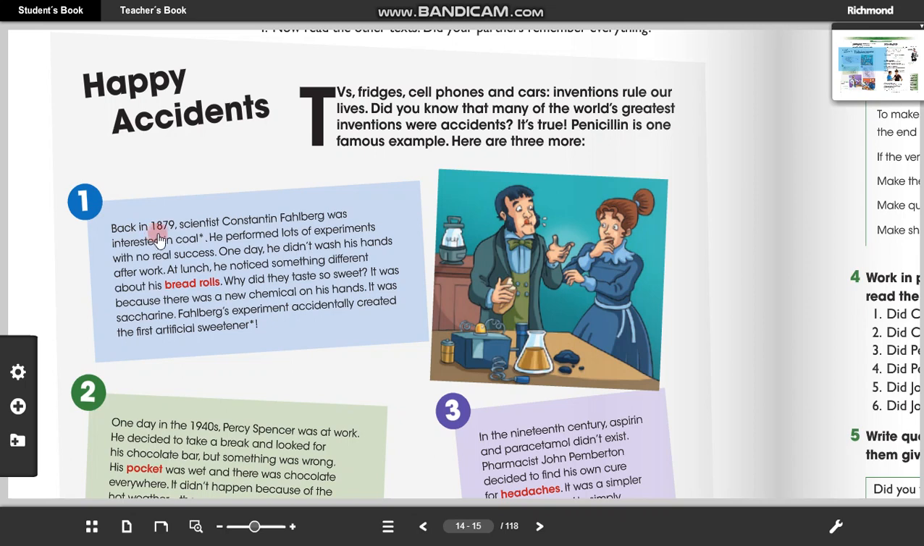Back in 1879, scientist Constantin Fallberg was interested in coal. He performed lots of experiments with no real success. One day, he didn't wash his hands after work. At lunch, he noticed something different about his bread rolls. Why did they taste so sweet? It was because there was a new chemical on his hands. It was saccharin. Fallberg's experiment accidentally created the first artificial sweetener.